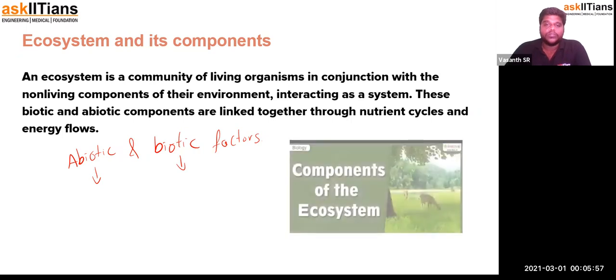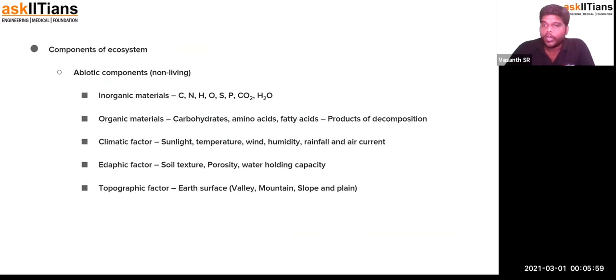When we talk about abiotic components, these are non-living substances which involve inorganic materials like carbon, nitrogen, hydrogen, oxygen, sulfur, and phosphate, and then carbon dioxide and water molecules. All of them are inorganic molecules. First of all, you should know what inorganic means. Inorganic substances are those available on this earth which don't require the involvement of living organisms in their formation.